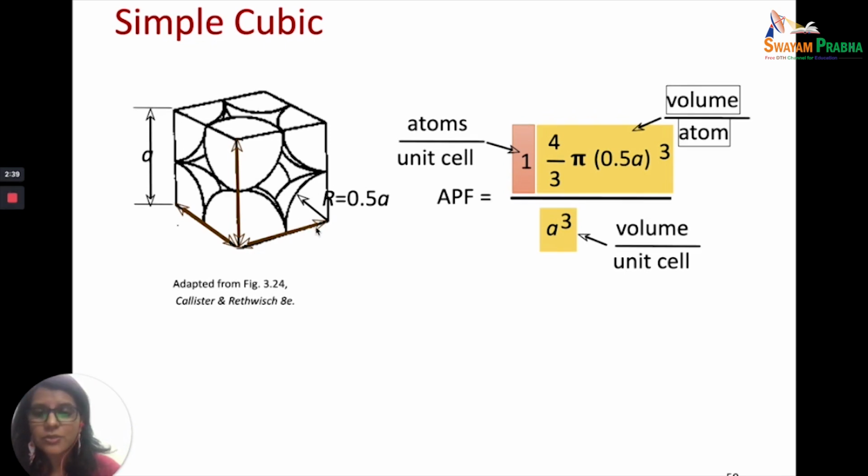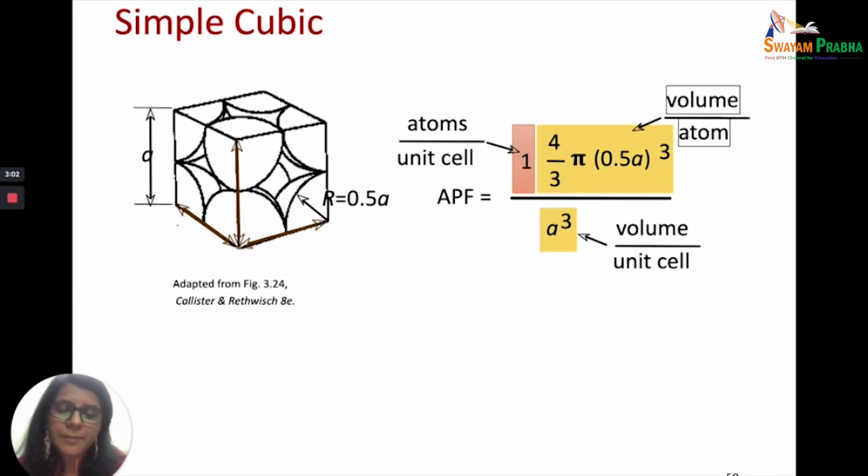So r is equal to 0.5a. Now that's the relationship between the radius and the edge length of a simple cubic. That is, r, which is the radius of the sphere, is equal to half of the edge length a.